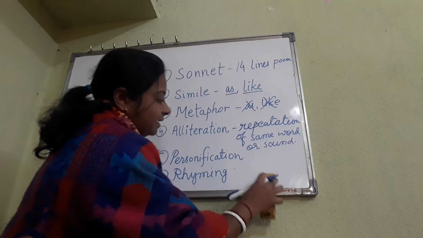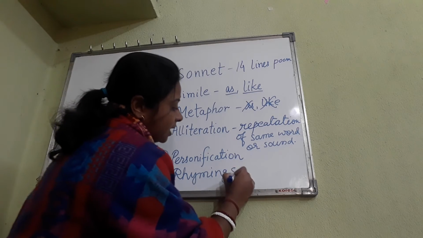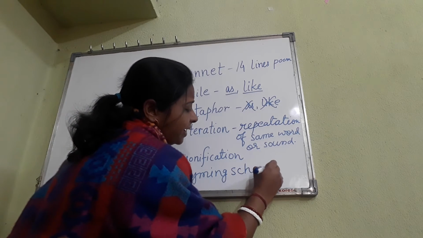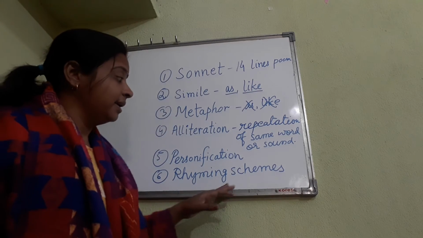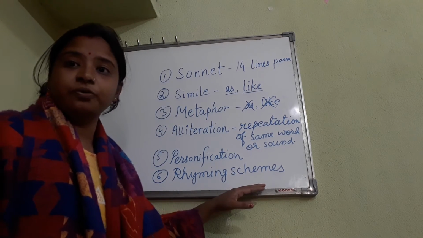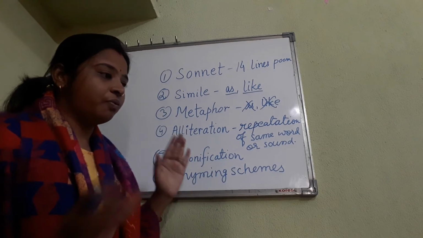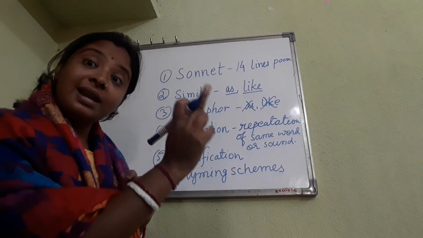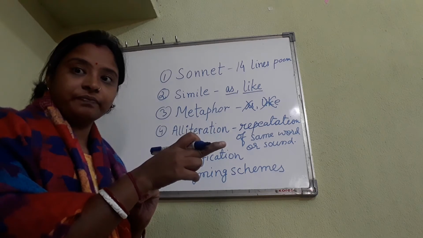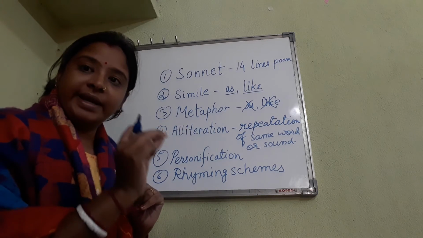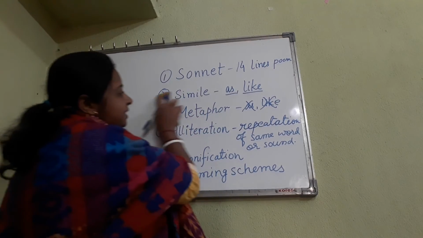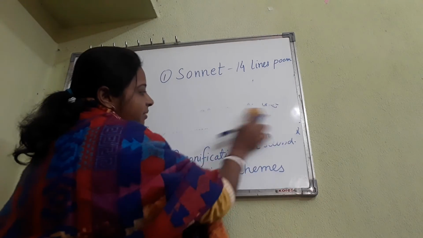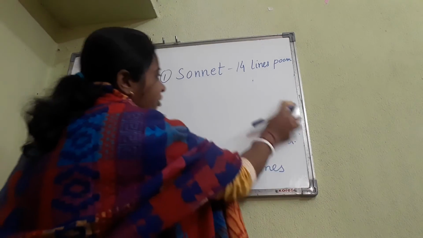So those are rhyming words which sound the same, but rhyming schemes are different. What are rhyming schemes? I have already made one separate video on rhyming scheme which is already on my channel. In rhyming schemes, we read a poem and we see the last word and we give a name to the sound of the last word. For example, I am writing one poem here.